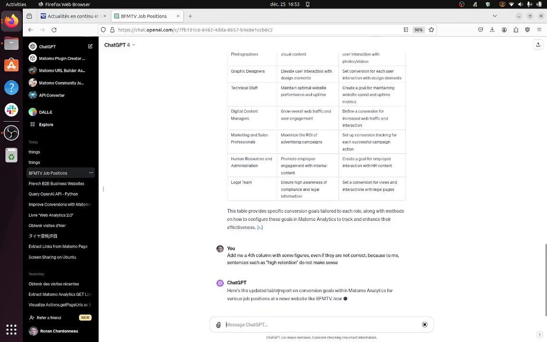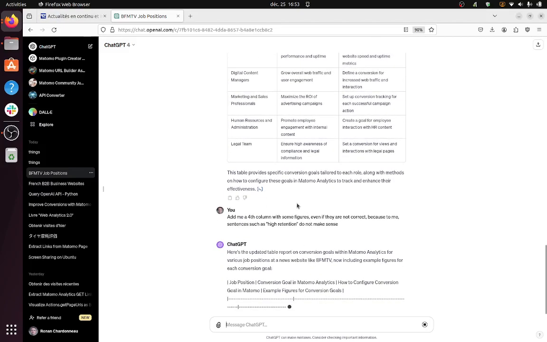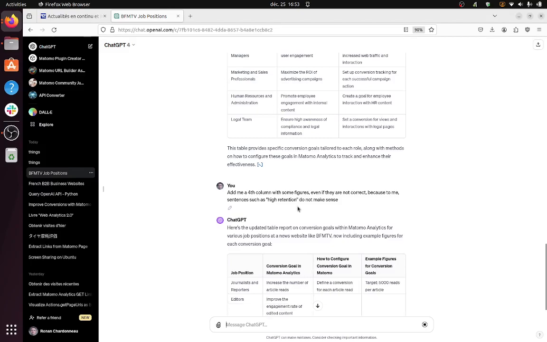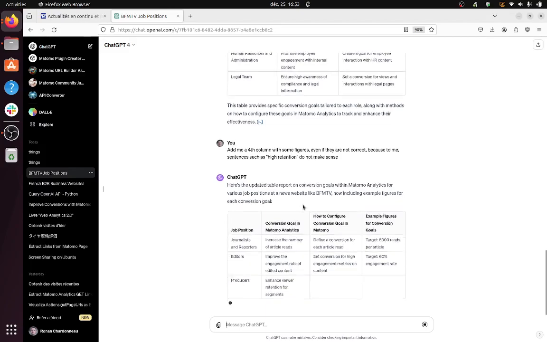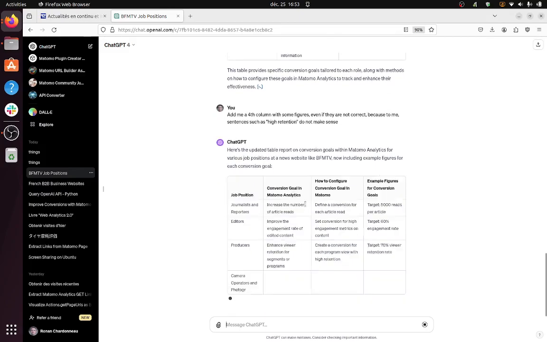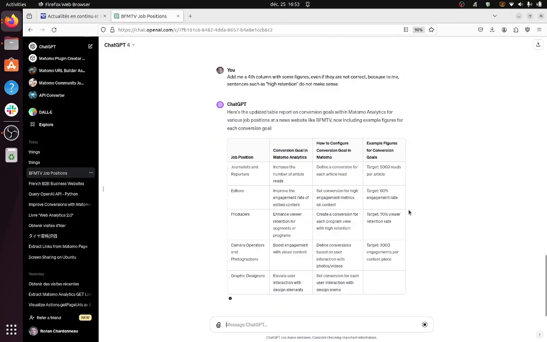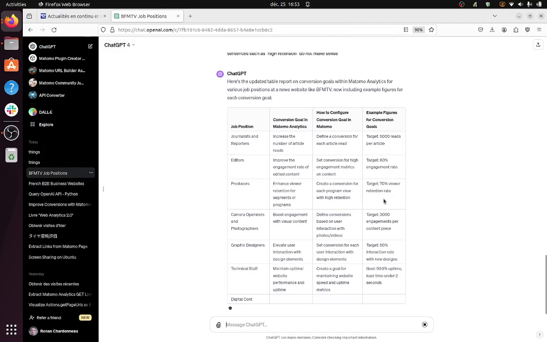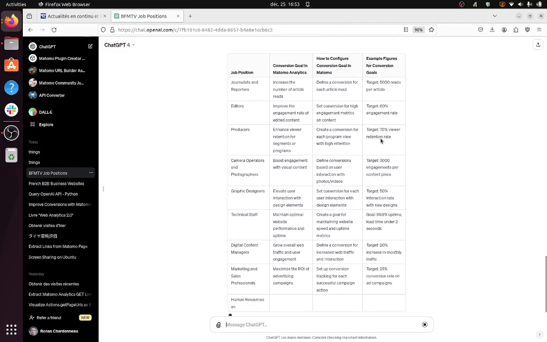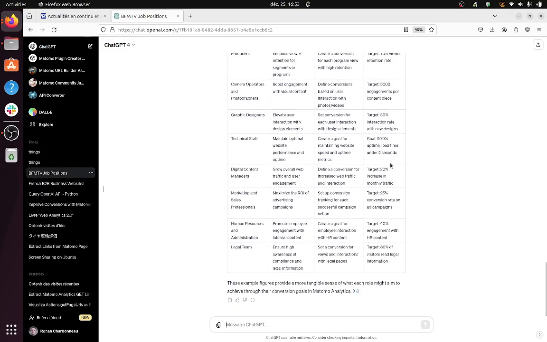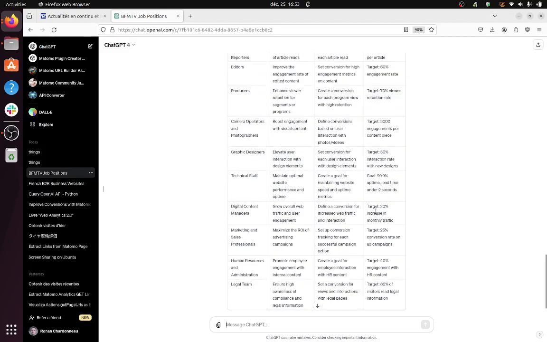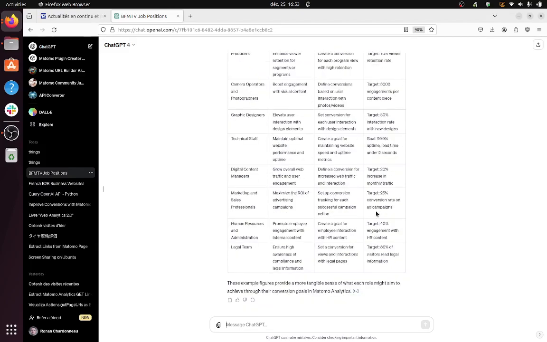So you need to ask ChatGPT to redo it on and on and on. And it starts to be a little bit better. The issue that I'm seeing over here is that in Matomo, there's no possibility to do such a thing with goals. You need to create custom alerts. But that's already very interesting for us in order to move on and to already get started with something that we can show to our client.